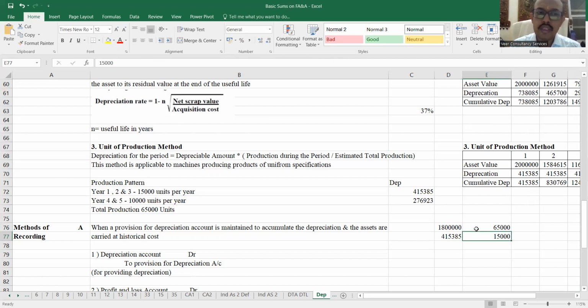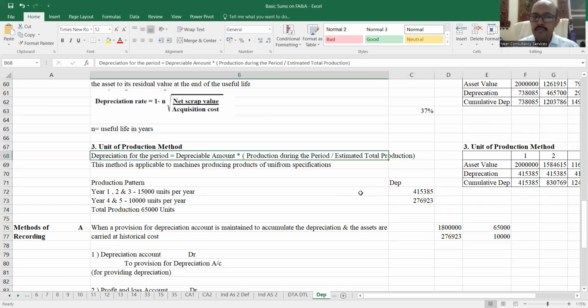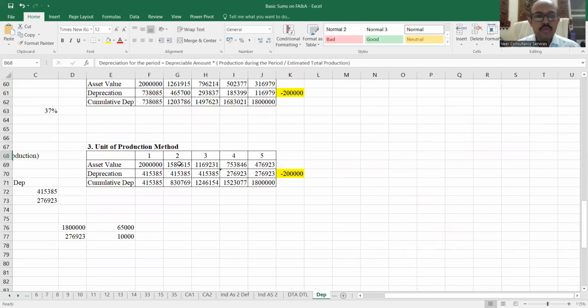और for the next जो हमने की है वहां पे क्या करेंगे हम? We'll say it is 10,000 बना रहे हैं. It will be 2,76,923. That's over here. So basically this is cross multiplication. इसलिए यहाँ पे even the formula has been given. So when we come down back to the table, 20 लाख का asset value in the first year. How much I'm going to charge in the first, second, third years? वो हमने देखा यहाँ पे.